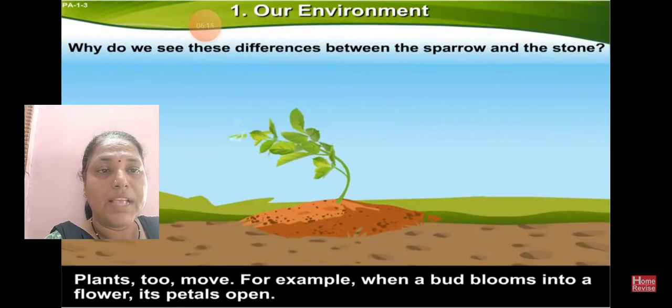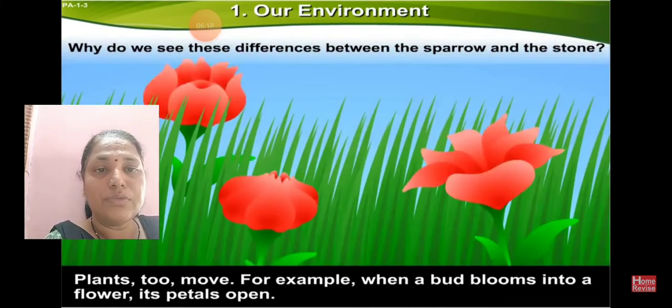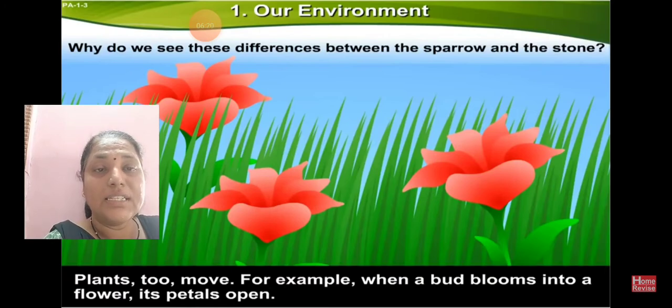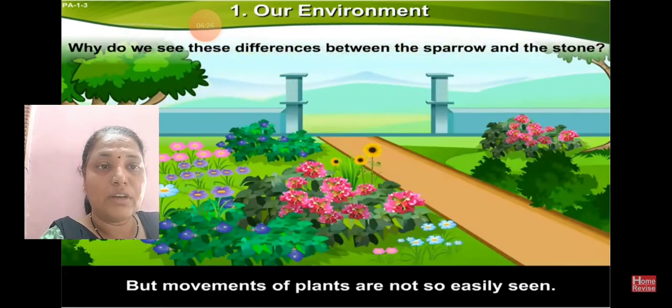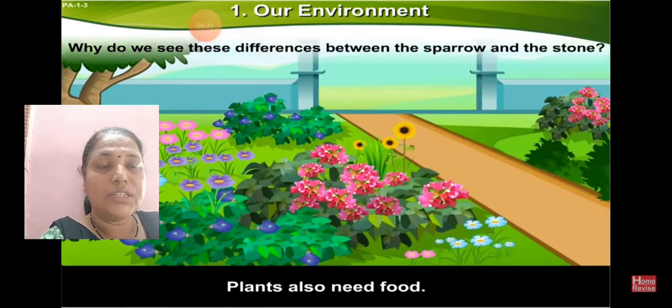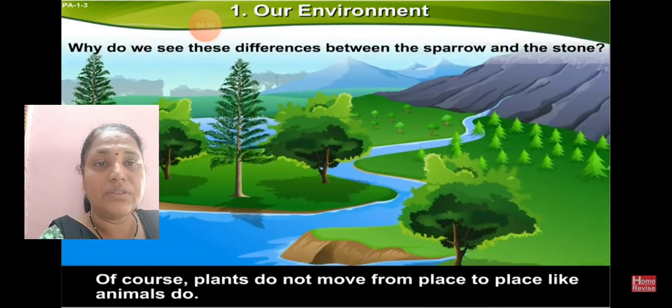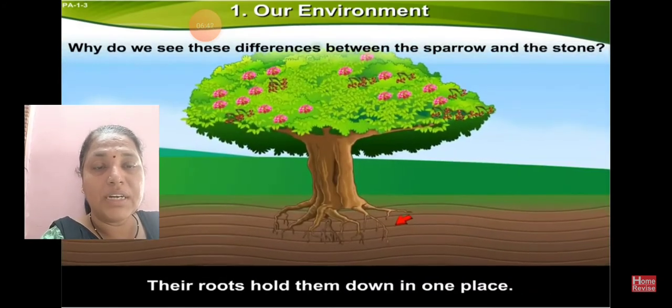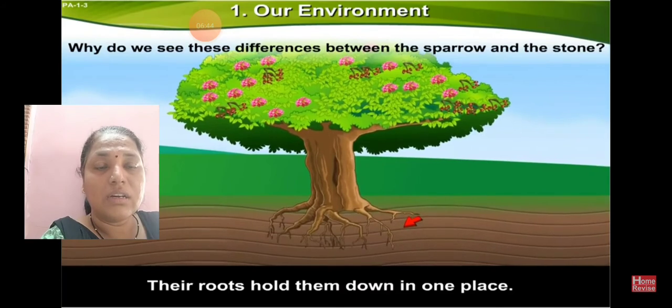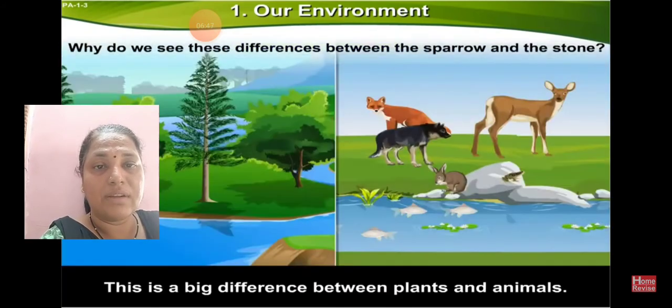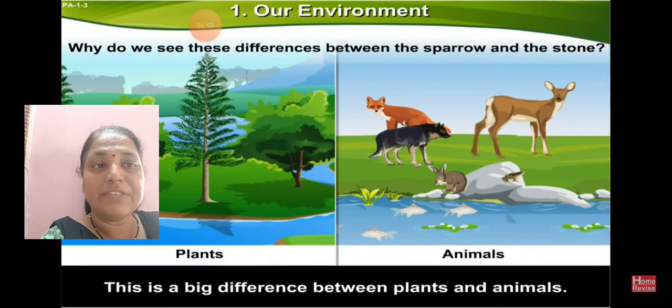Plants move too. For example, when a bud blooms into a flower, its petals open. That is the movement of the plant. But the movement of plants is not so easily seen. Plants also need food. Plant food is the sunlight and the nourishment in the soil. Of course, plants do not move from one place to another like animals, but the roots hold in the soil. They search for water and minerals. This is the big difference between plants and animals. Do you understand, students?